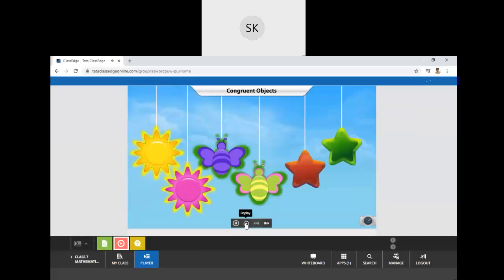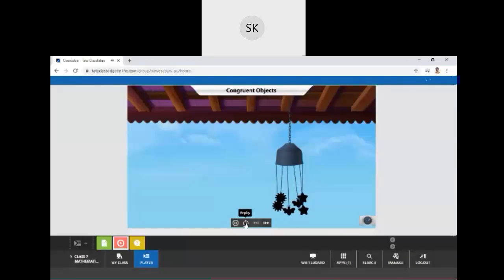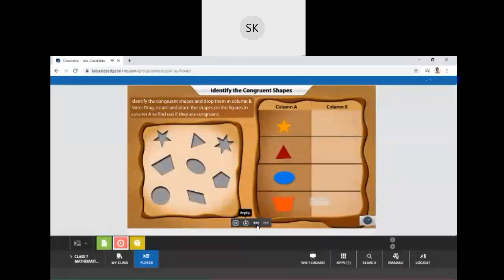two objects are equal or congruent if they have the same shape and dimensions. Take a look at these four line segments. Do they all have the same length? Line segments are congruent if and only if they have the same length. One way to tell if two segments have the same length is to place one over the other. Study these shapes carefully.